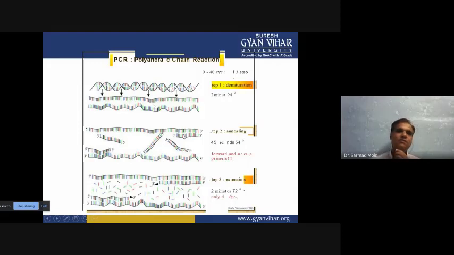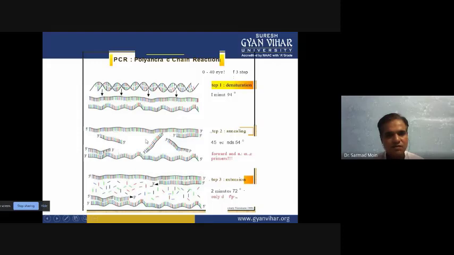Then in the second step, whatever primers we produce, we mix them, and these primers can bind to the single-stranded DNA. If your gene of interest is there, then these primers can bind. If your gene of interest is not there, these primers can't bind. When the primer is binding, we call it annealing. Primer annealing can happen only at a low temperature, 50 to 54 degrees. So the first step is denaturation at 94 degrees centigrade, then primer annealing at 50 to 54 degrees centigrade.